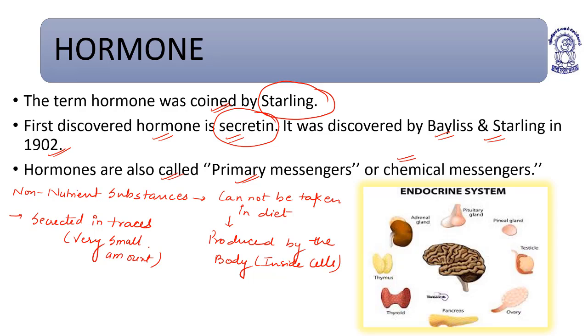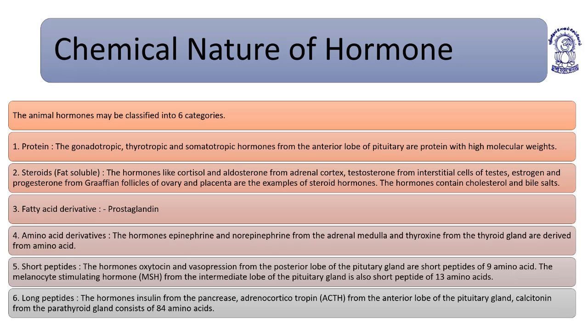The word hormone means to excite. Now, this is the picture which describes the endocrine system, all the types of glands.